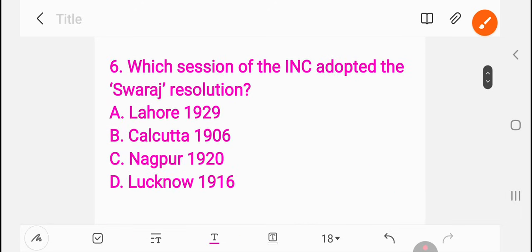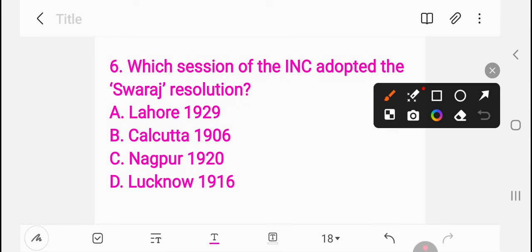Next, question number 6. Which session of the INC adopted the Swaraj Resolution? Lahore 1929, Calcutta 1906, Nagpur 1920, Lucknow 1916. Which session of the Indian National Congress adopted the Swaraj Resolution? So for question number 6, the right answer is B, Calcutta 1906. Swaraj Resolution.